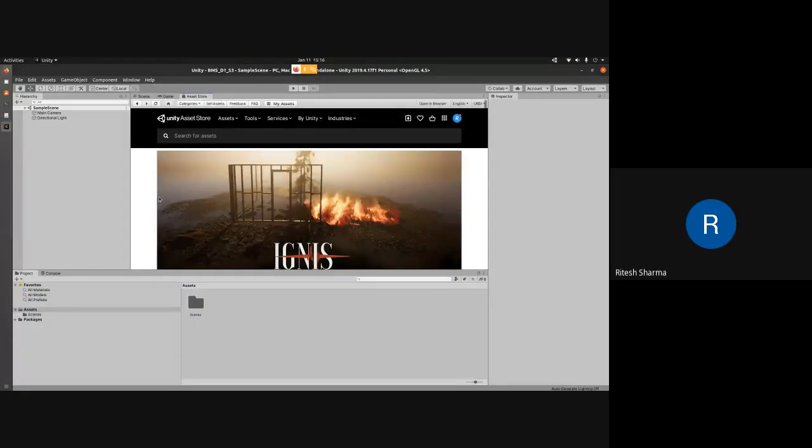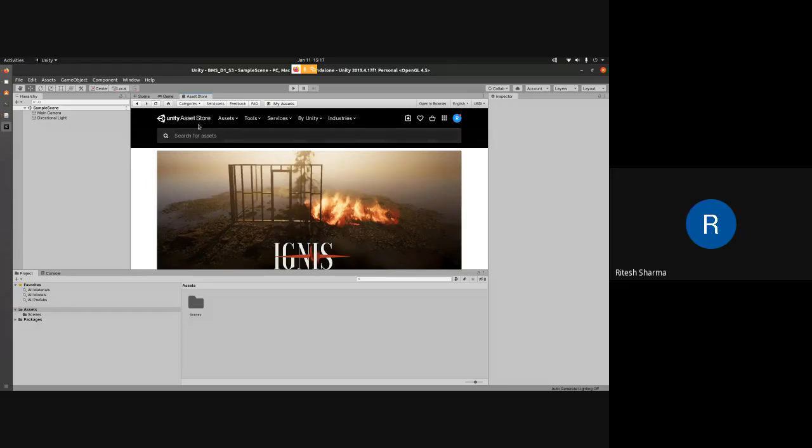Yeah, sure. Okay, so here, for example, if you want to search for a certain scene, say you are building a game and you want a room location for it and you don't want to build it, then you can search for that. If you are looking for some particular kind of object like a table or chair, you can do that here. If you are looking for any kind of communication interface, that also you can find here if somebody has created it.